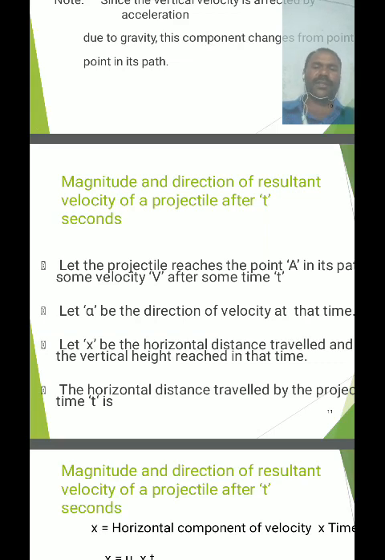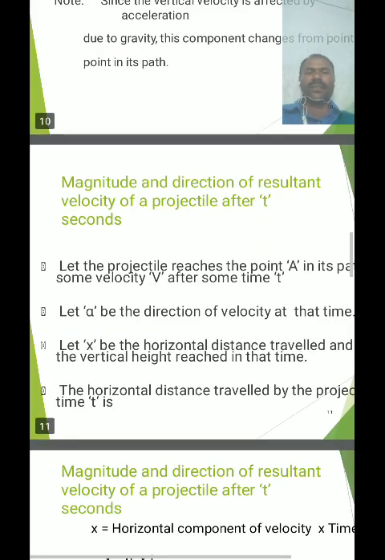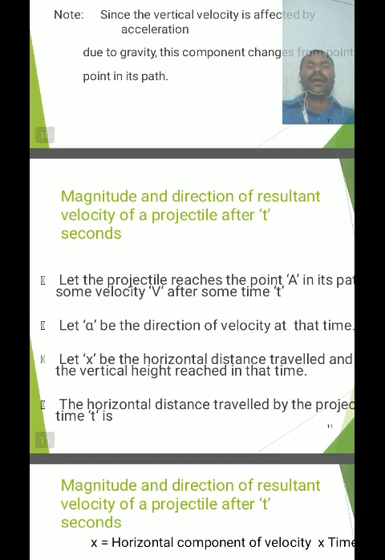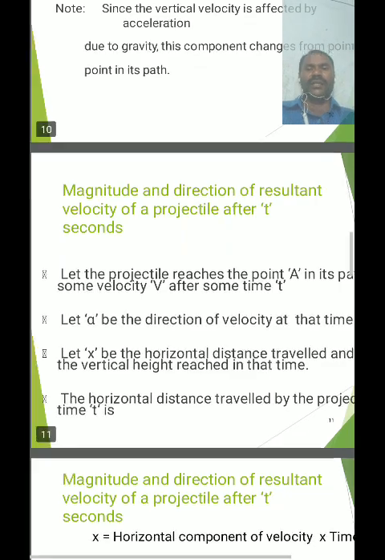So after t seconds the body reaches point A, at a distance of x and y along the horizontal and vertical directions from the point of projection O, and at point A the direction of motion makes an angle of alpha with respect to the horizontal.